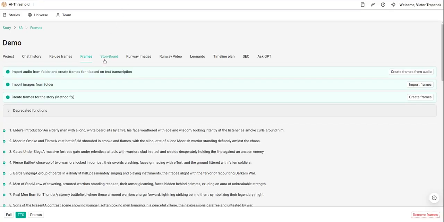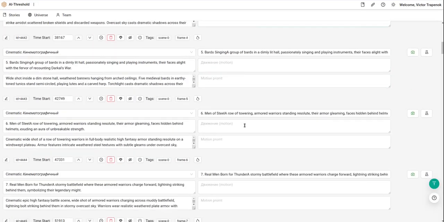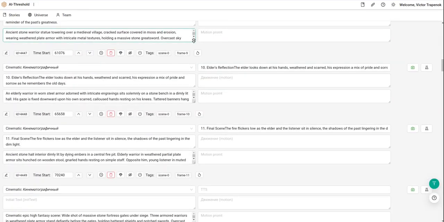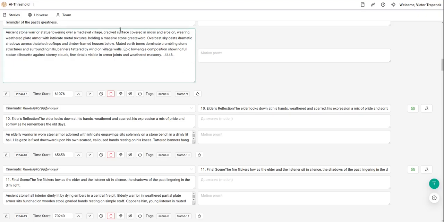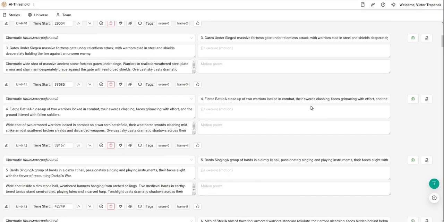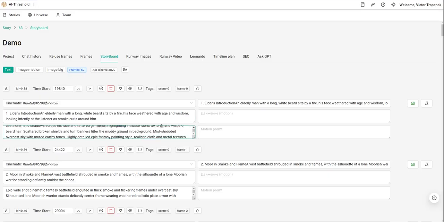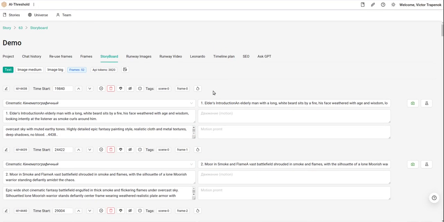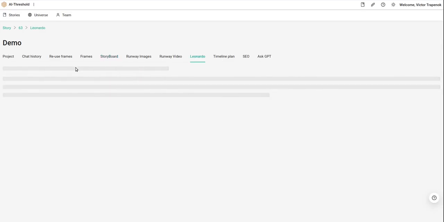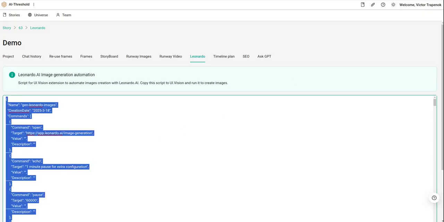Okay, it's done. So we can go to the storyboard and check the generated fields. It created a lot of prompts. 52 prompts. The text. So the next step is to go to the Leonardo tab. Also I can use the API, but I will use the auto clicker.